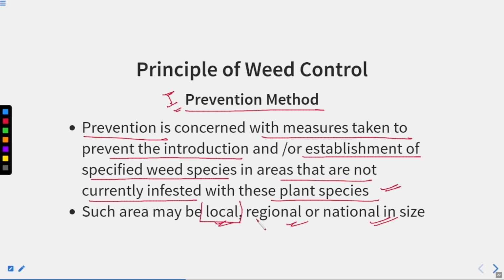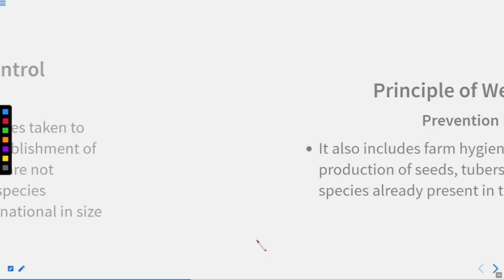If along with the crop some other plants are growing, that plant is considered a weed in a local environment, or in a regional environment, or on a national level also. If any weed plant is not commonly grown in our country, then that is a national problem. And again, we can say that at the regional level, and at the local level also.